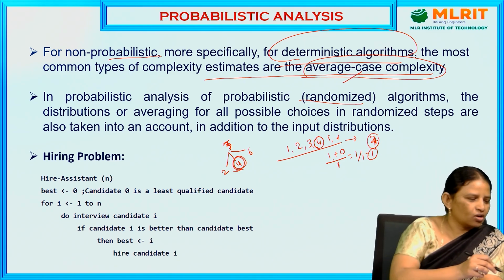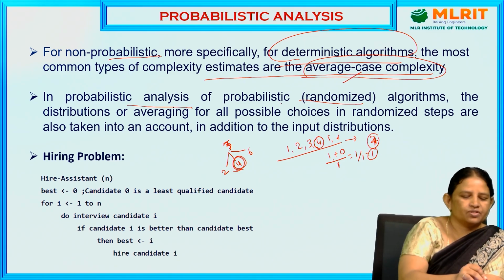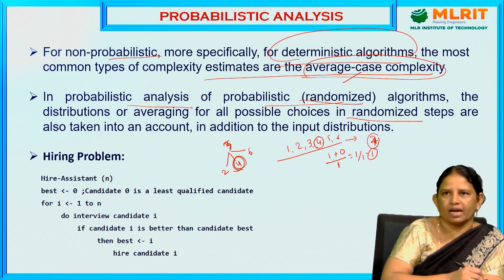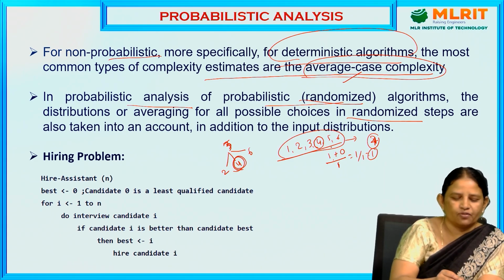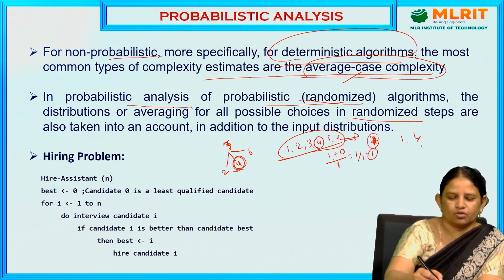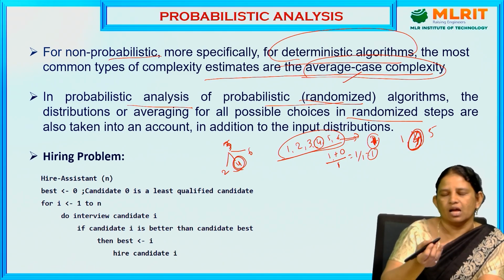In the case of probabilistic analysis, we measure the time complexity based on the randomized steps. In a randomized step, how many times can we distribute the input? 1, 2, 3, 4, 5, 6. How many times are we going to throw the die? 1 time. So randomly we generate 1, randomly we generate 4, randomly we generate 5. Suppose randomly 4 is generated, this randomization step we consider as the time complexity.